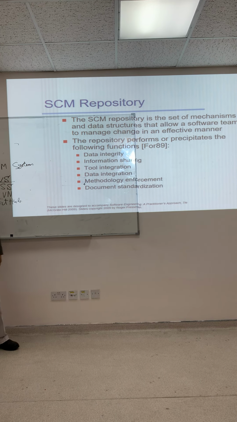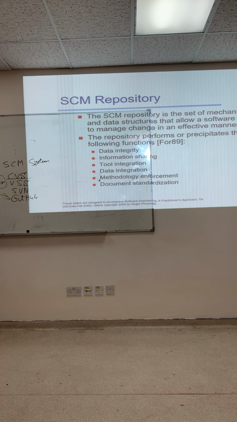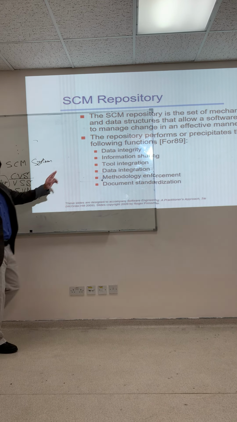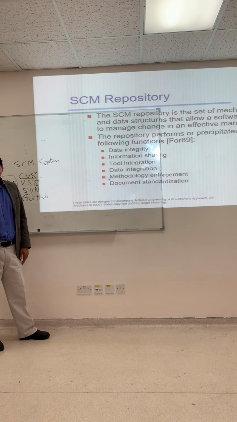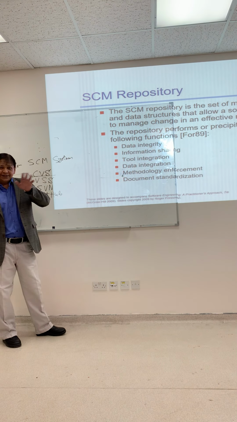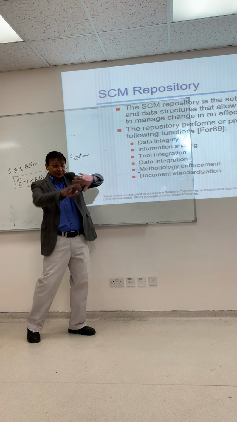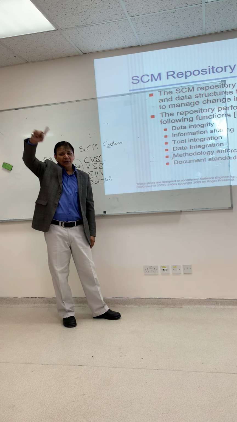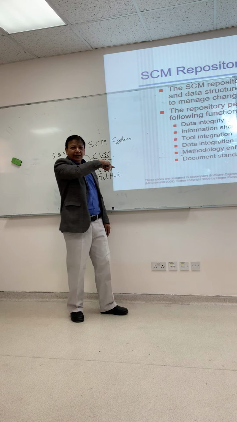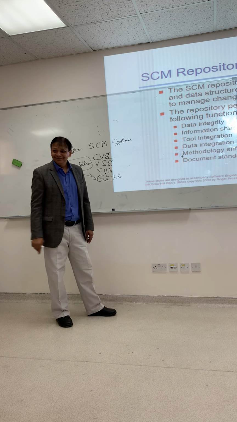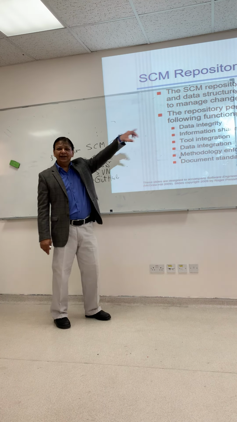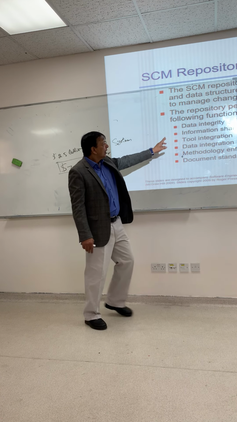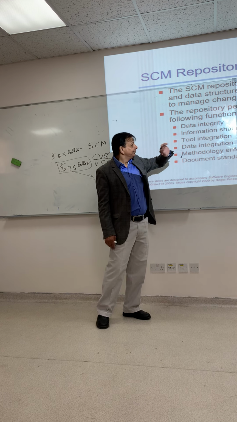What is data integrity? How much is the data reliable? It's consistent in all places. You change any information, any component in America, in India they can see, in Pakistan they can see, in Dubai they can see. So data integrity is there.